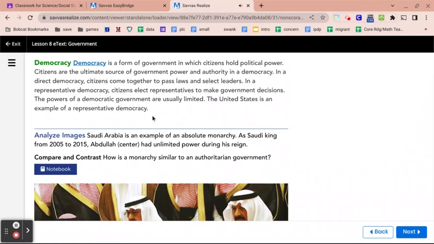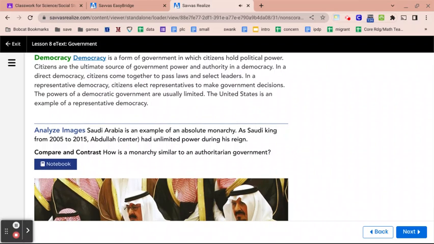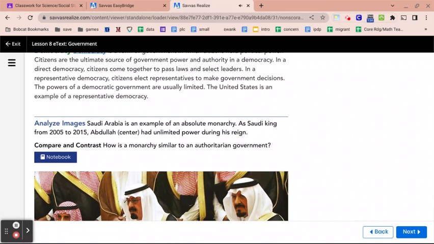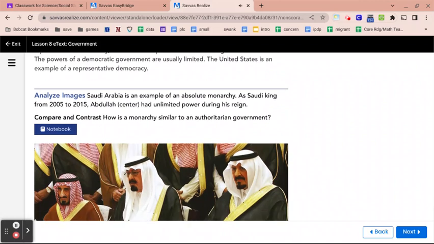Democracy. Democracy is a form of government in which citizens hold political power. Citizens are the ultimate source of government power and authority in a democracy. In a direct democracy, citizens come together to pass laws and select leaders. In a representative democracy, citizens elect representatives to make government decisions. The powers of a democratic government are usually limited. The United States is an example of a representative democracy.